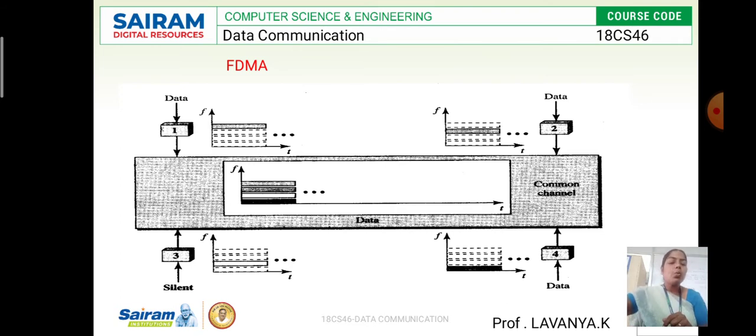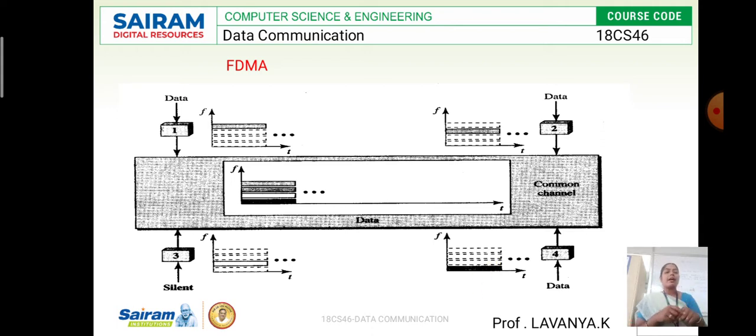The channel 1 of station 1 is the first frequency, the channel of station 2 is the second frequency, station 3 is the third frequency, and station 4 is the fourth frequency.